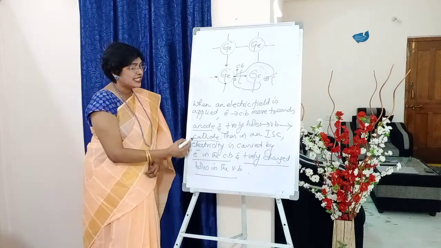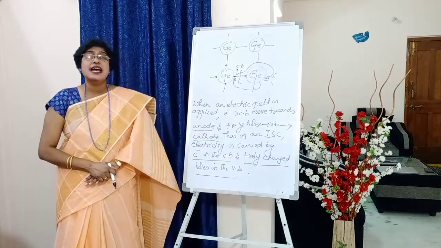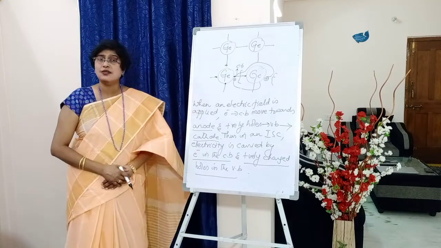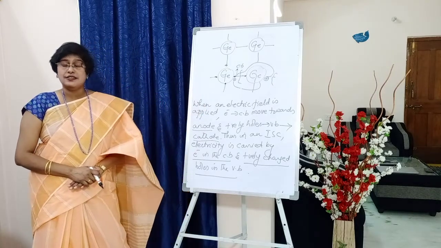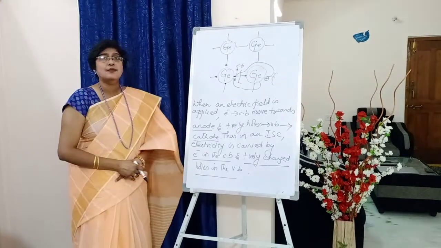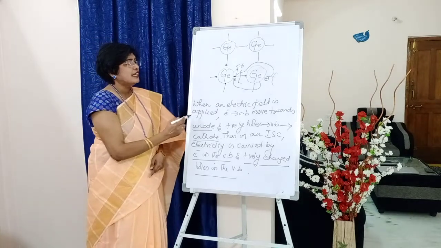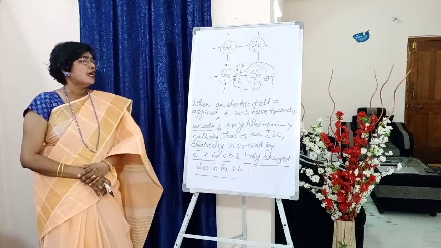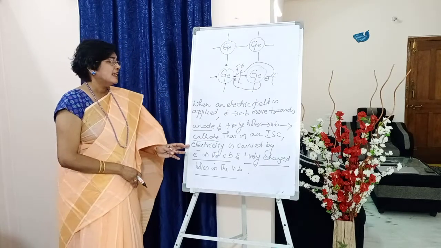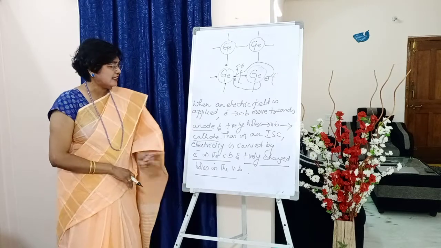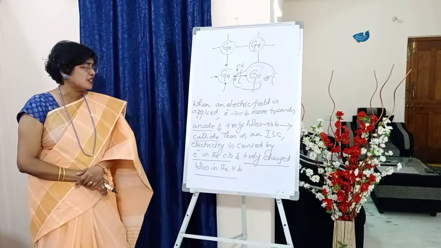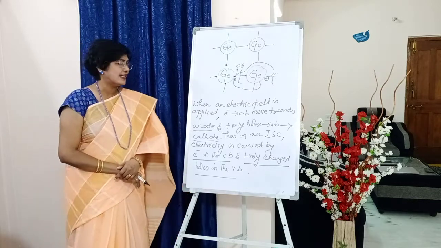So finally, this sentence is very important, students, write it down. This diagram is just for your information, students. You need not draw it or show it in the examination paper. Just write down the points. When an electric field is applied, electrons in the conduction band move towards the anode and positively charged holes in the valence band move towards the cathode. Finally, in an intrinsic semiconductor, electricity is carried by the electrons present in the conduction band and the positively charged holes present in the valence band.